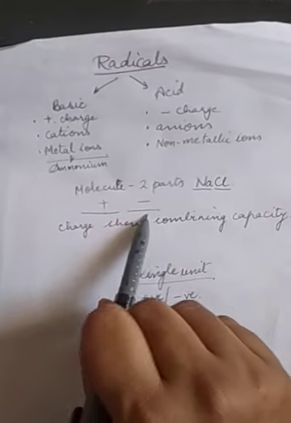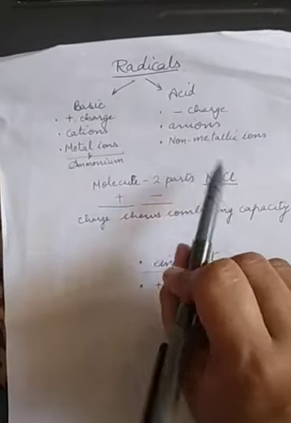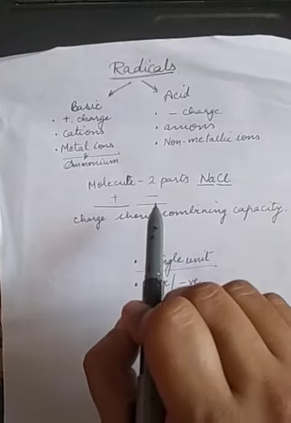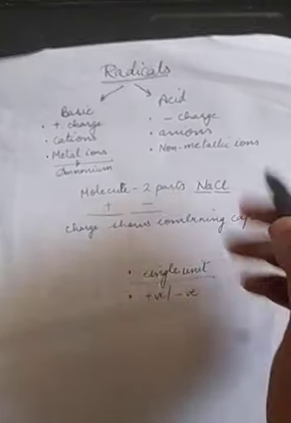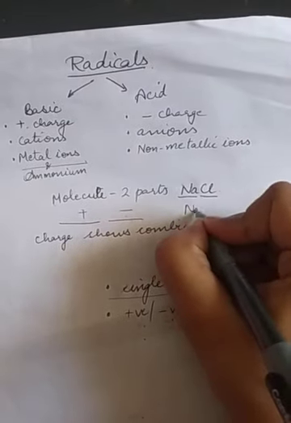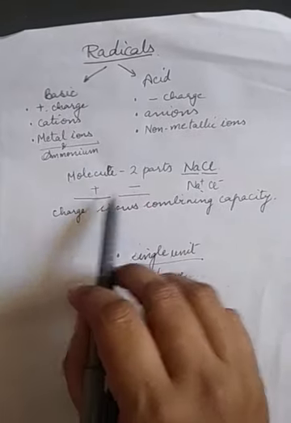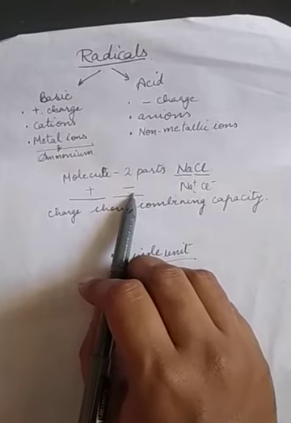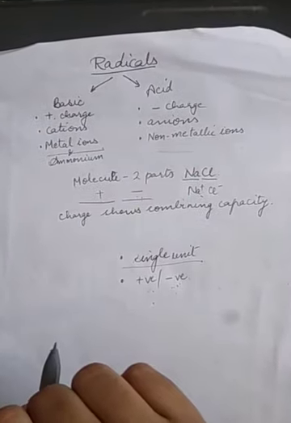Now the second part of a molecule is the acid radical, which is negatively charged, also known as an anion. Actually, what is this NaCl? It is Na plus and Cl minus, correct? So now it is clear to you. First is positive, second is negative, and the second part is non-metallic ions.